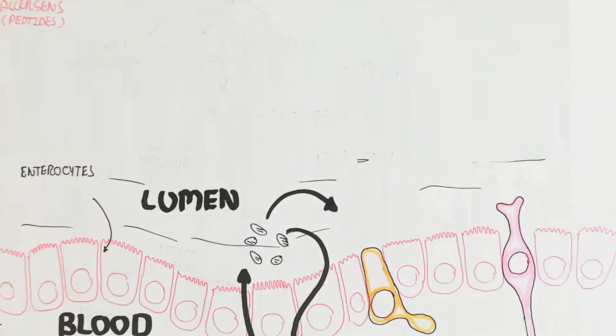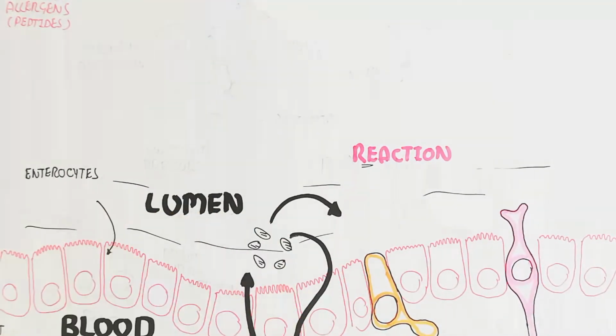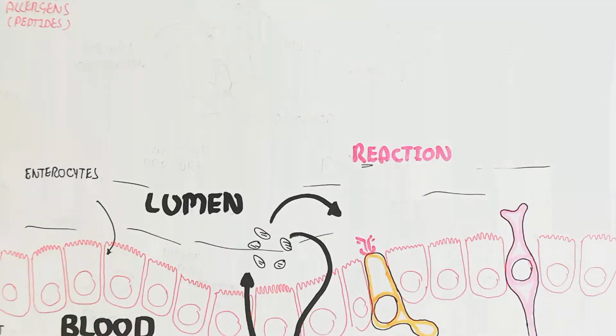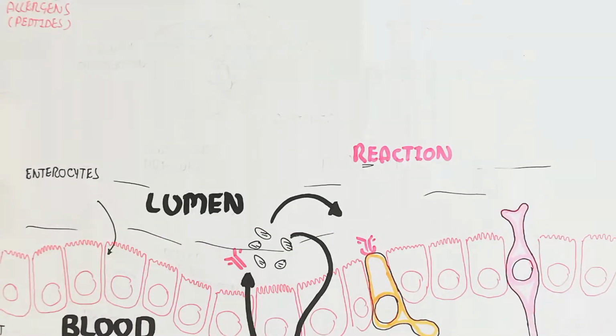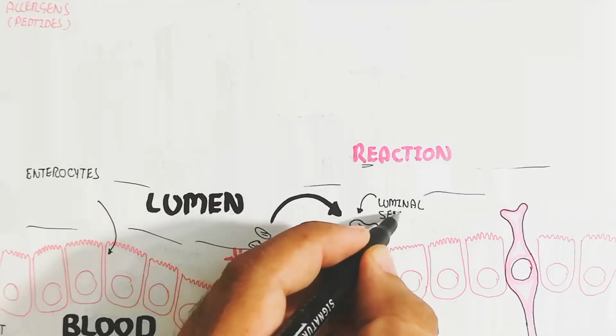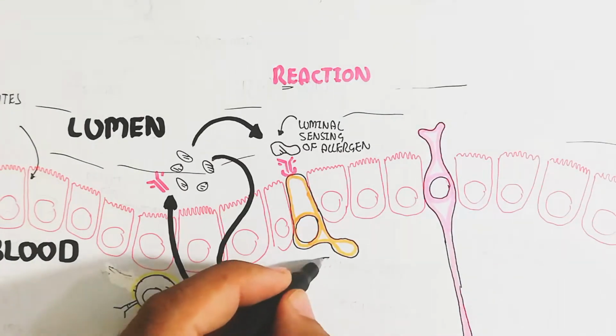Here you can see the luminal sensing of allergen that binds within it, and in this way the cytokines will be released from the sensory epithelium.